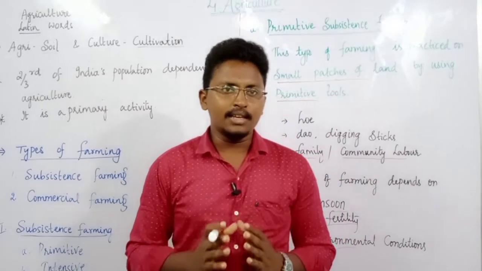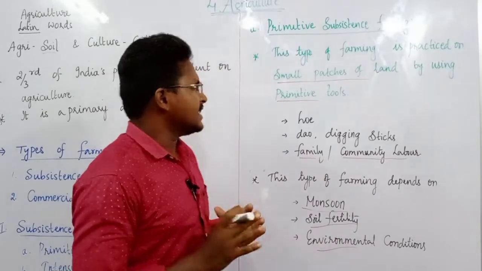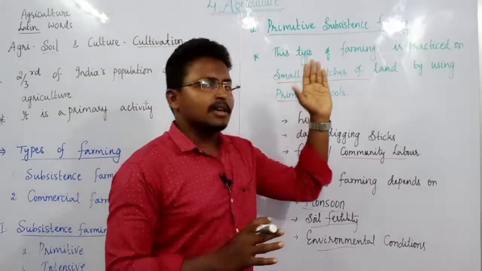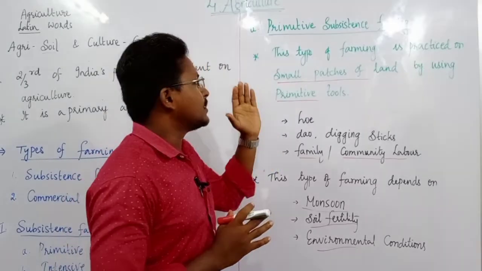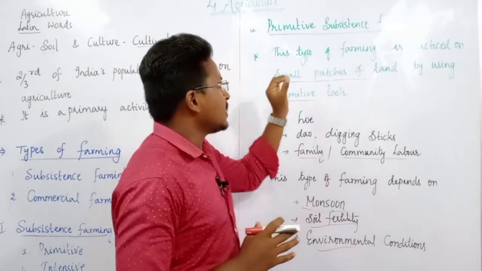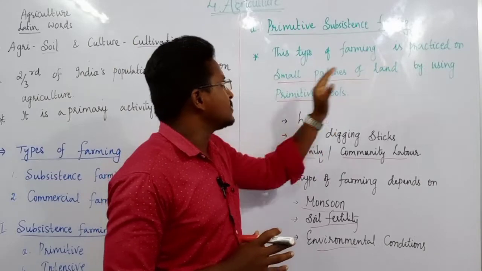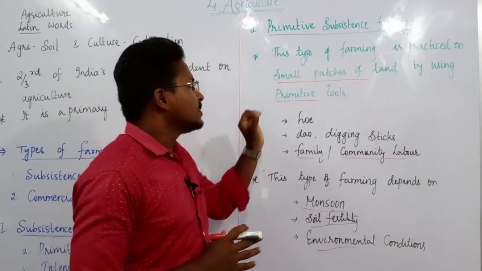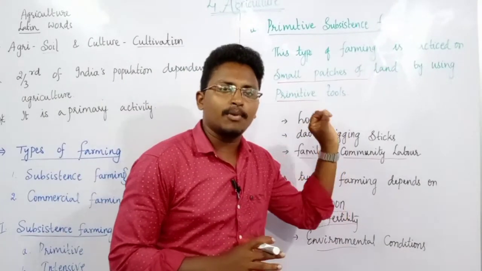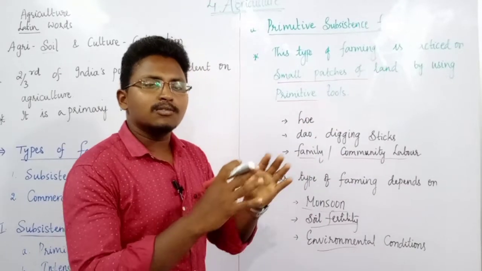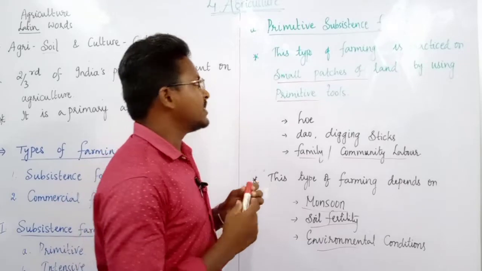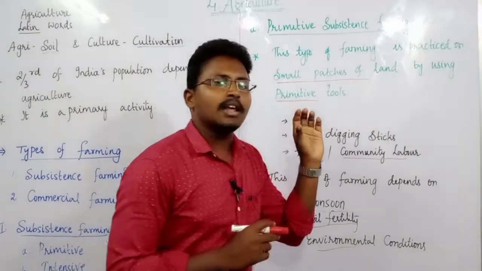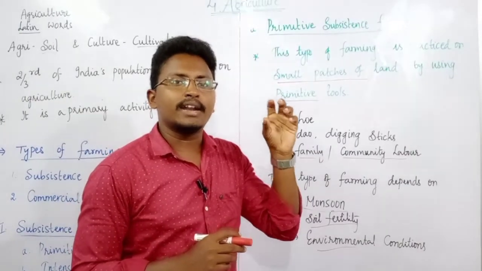Now let us see in detail about primitive subsistence farming. What do you mean by primitive subsistence farming? It means the type of farming practiced on small patches of land using primitive tools. Primitive tools means old or traditional tools.